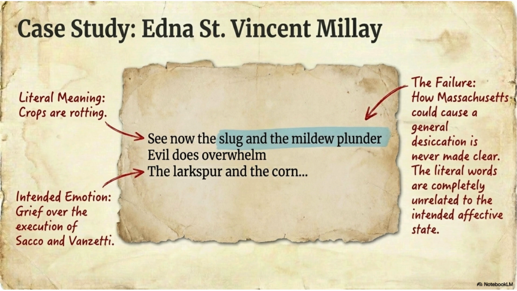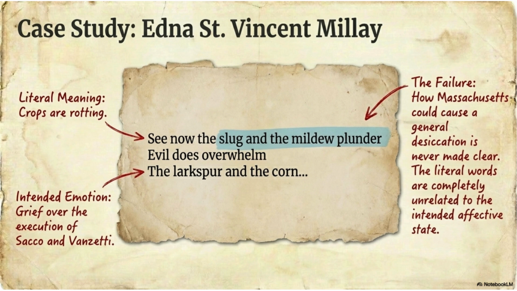Readers should arrive at emotion through the poem itself, not through external explanation. According to Alan Tate, Millay's poem fails because its literal imagery of agricultural decay does not adequately support its intended emotional response of grief over the execution of Sacco and Vanzetti. Therefore, it becomes an example of the fallacy of communication because intention overwhelms extension.